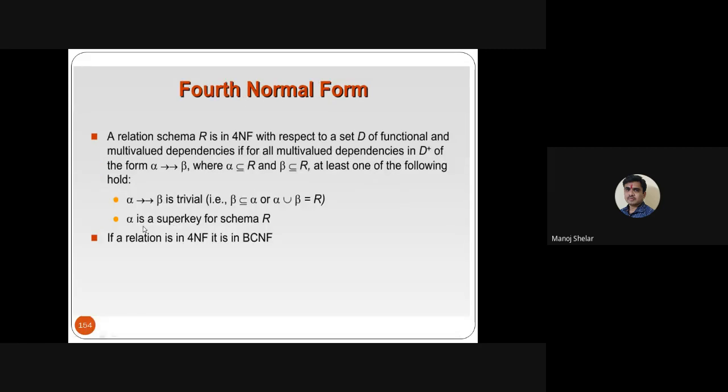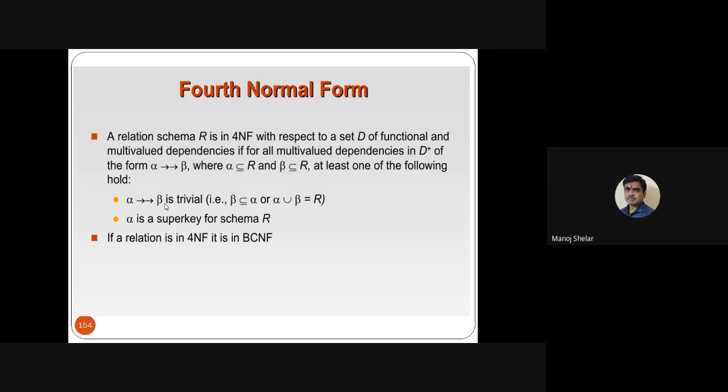Fourth normal form has the same conditions as BCNF: first, alpha implies beta is a trivial dependency, and second, alpha is a super key for schema R. A relation schema R is in fourth normal form with respect to D, the set of functional and multi-valued dependencies, if for all multi-valued dependencies in D closure of the form alpha multi-valued implies beta, where alpha is a subset of R and beta is a subset of R, at least one of the following holds. Both have the same conditions, but fourth normal form uses multi-valued dependency, while BCNF uses only functional dependency. So only the dependency type changes.